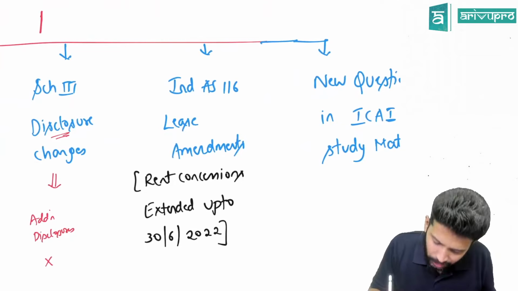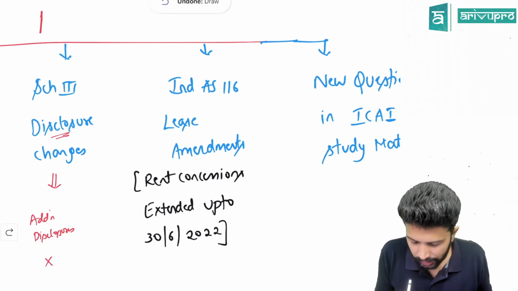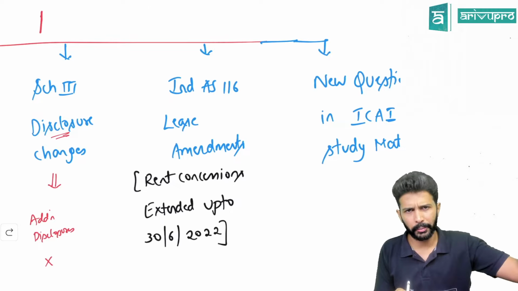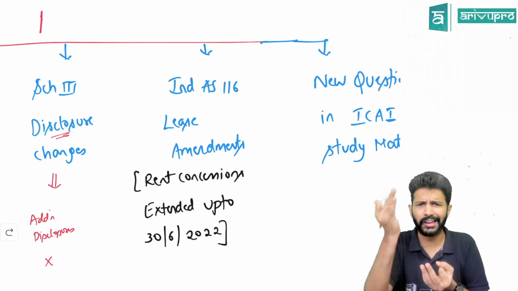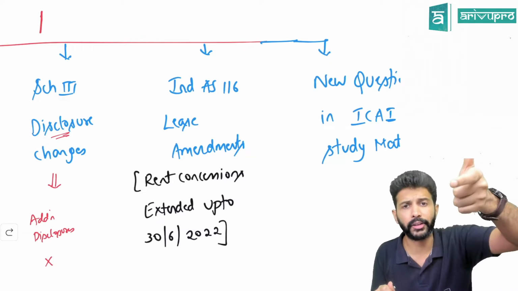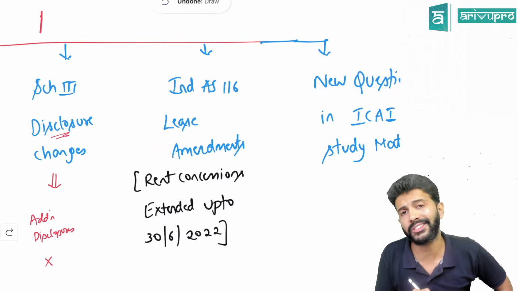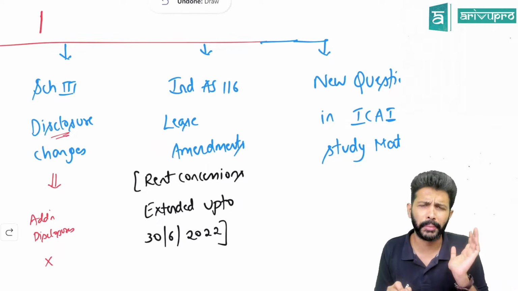Another one is an amendment with respect to Ind AS 116 on leases. Already there was one amendment with respect to business combination, leases, CSR, etc., and even Ind AS 1, where the materiality definition was changed. Now one more amendment has come with respect to leases. What is that amendment? Simple, sir.